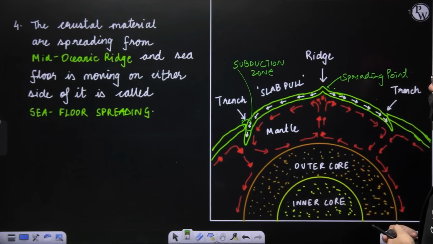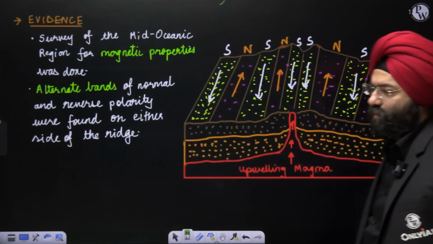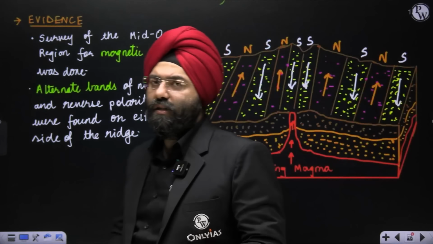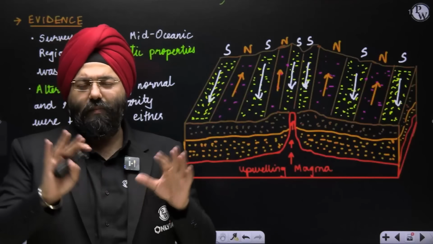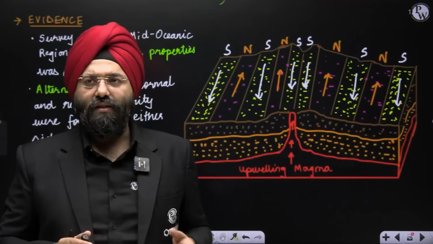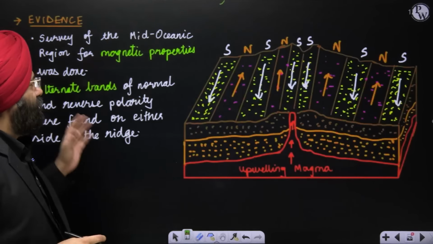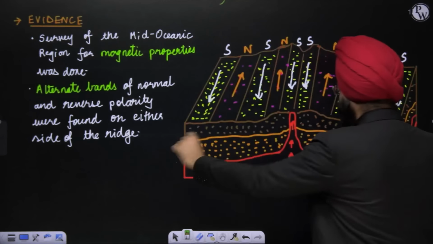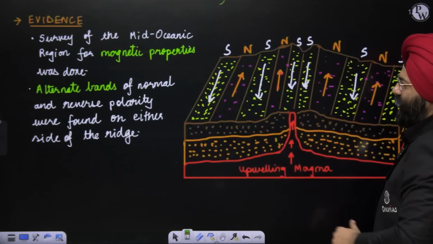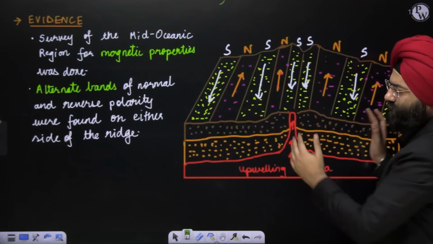Let's move ahead. What is the evidence over here? Now, the most important thing is understanding the concept. Yes, there might be spreading of the ocean and seas. That is fine. But what is the evidence? The most important evidence is with respect to the magnetic properties. Now, see here. Supposing there is again upwelling taking place. I've shown you just the upwelling part, now the downwelling.